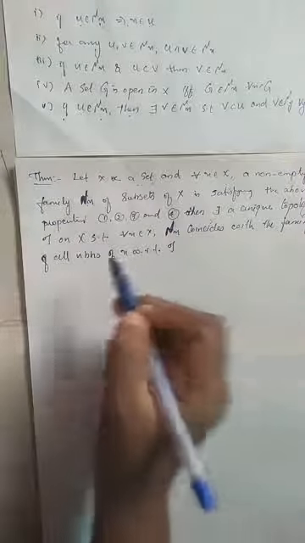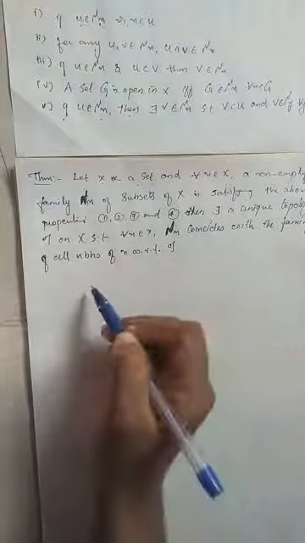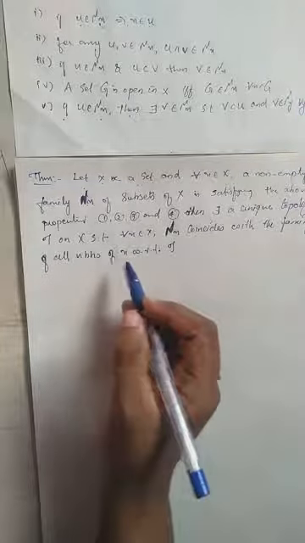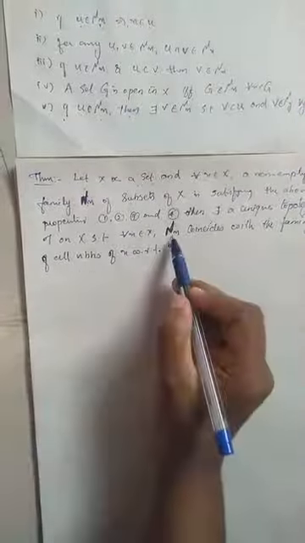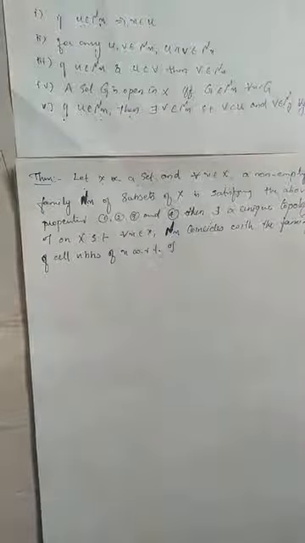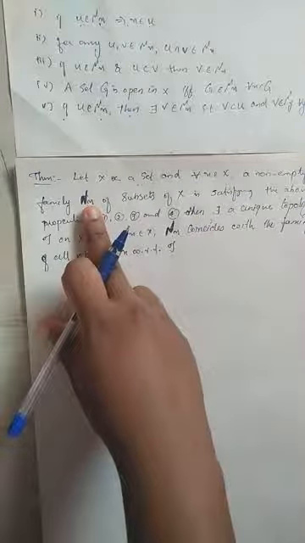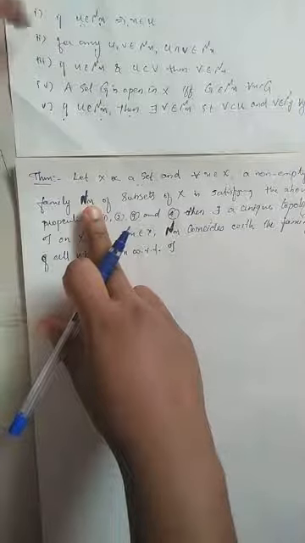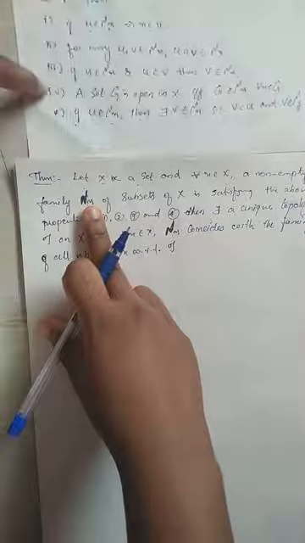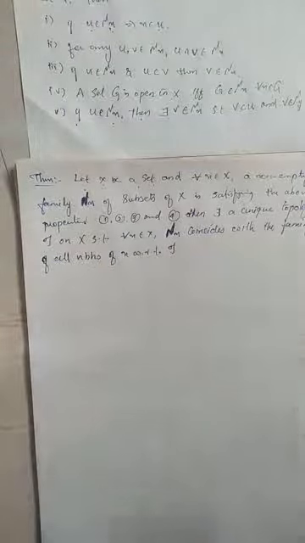Corresponding to this topology, we can construct the neighborhood system at the point X. That neighborhood system, which is denoted by mu X, will be the same as this Nx. This is what we want to prove. So first of all, we have a set capital X and a collection Nx of subsets of capital X with the four properties above. Then first we have to prove there is a unique topology on capital X. That is our first motive. Okay, let's begin the proof.